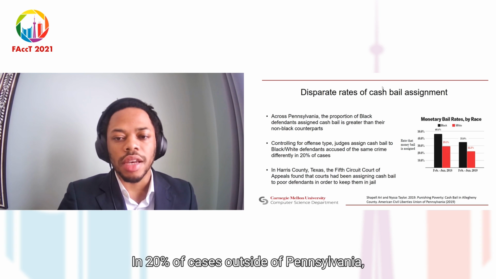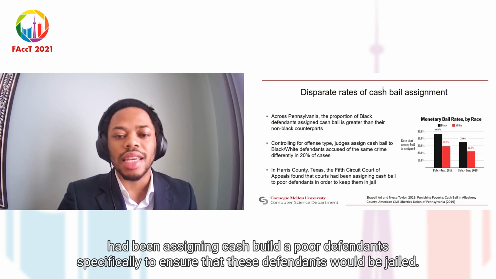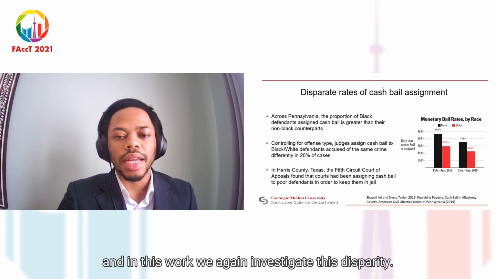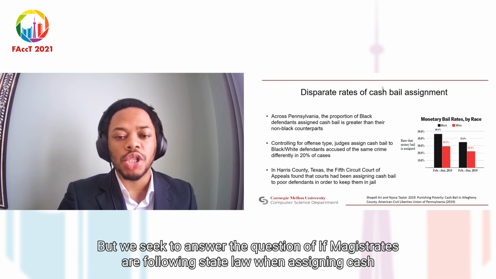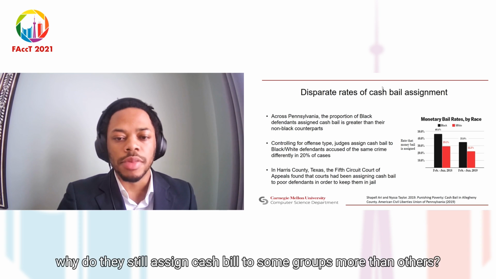Outside of Pennsylvania, the Fifth Circuit Court of Appeals has found that courts in Harris County, Texas, had been assigning cash bail to poor defendants specifically to ensure that these defendants would be jailed. These disparities have been found as a result of innumerable analyses that have come to the same conclusions. And in this work, we again investigate this disparity, but we seek to answer the question of, if magistrates are following state law when assigning cash bail, why do they still assign cash bail to some groups more than others?